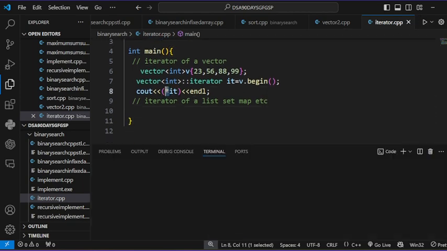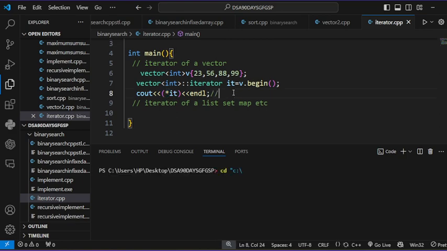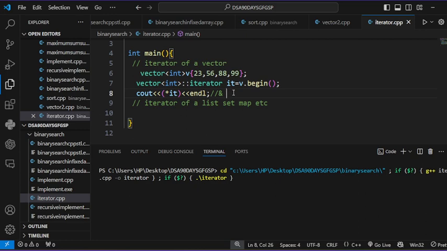Basically, star is a dereferencing operator, and the ampersand symbol is the reference operator. It gives the address of the variable, and star gives the value at that address. Basically, arr[i] is equal to *(arr + i).